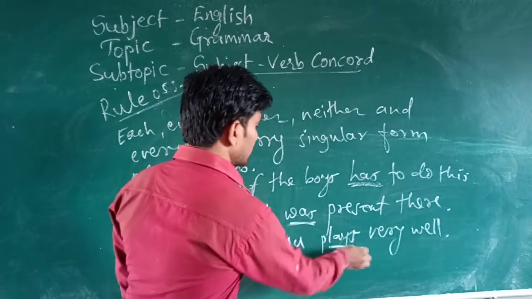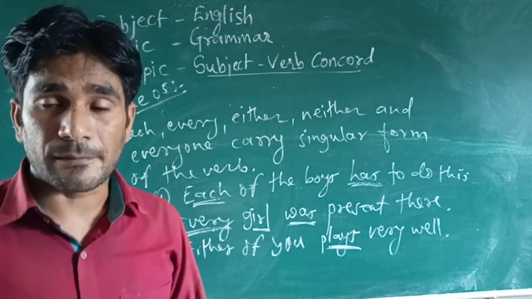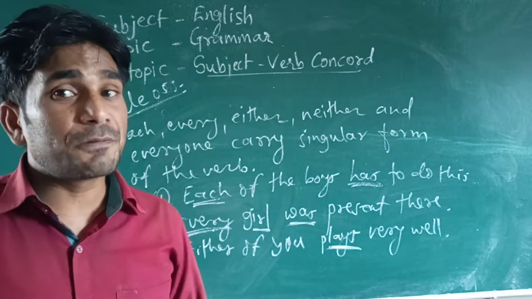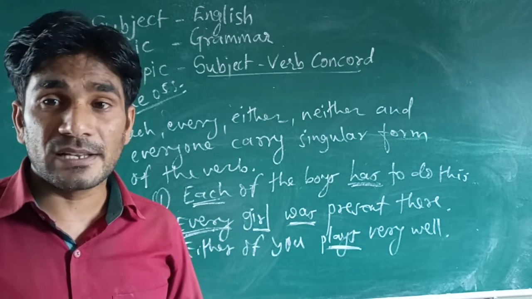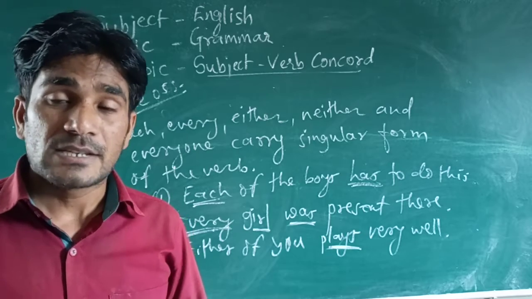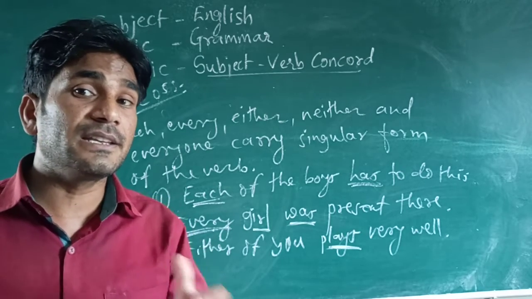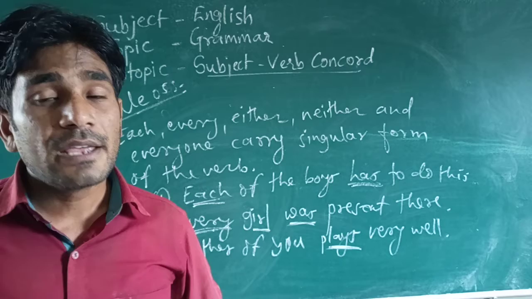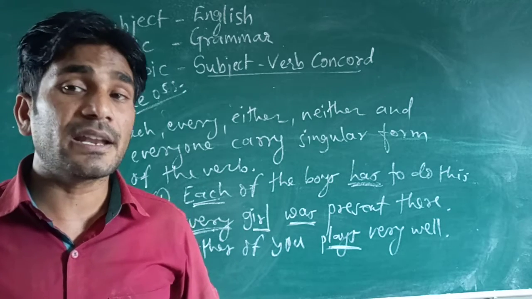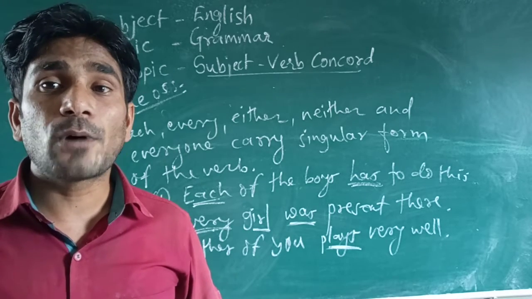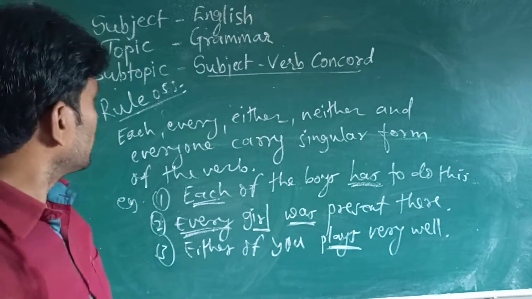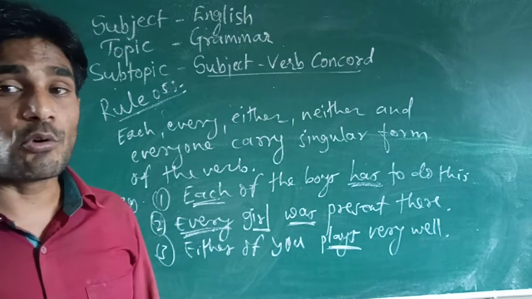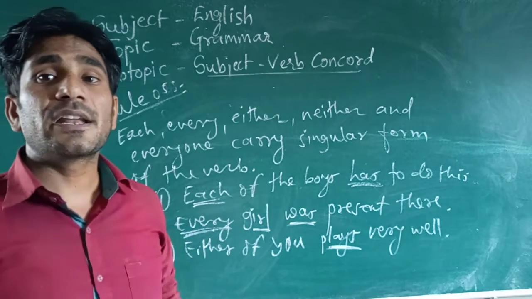Plays. Look at there. Either of you plays very well. So this way neither of you plays well, either of you plays very well. So look at there, either, neither, each, every and everyone carry singular form of the verb. Rule number 5. Okay, I hope you got this rule very well.